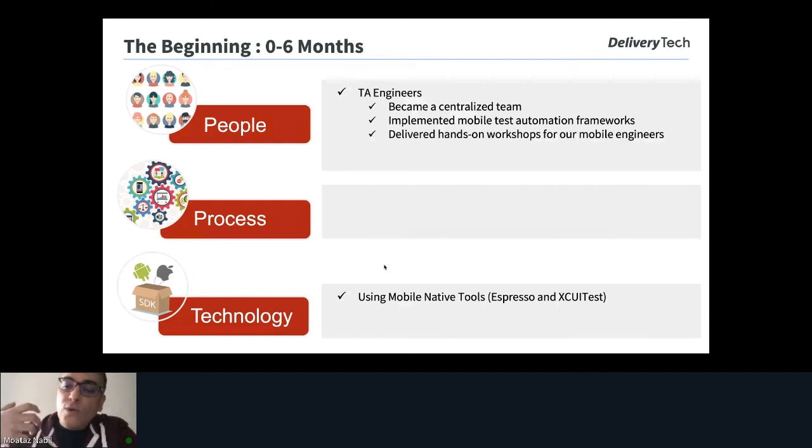Because when you start writing UI tests, you go through all the user journeys in the application. For example, in food delivery, you start the application, select the location, then select your favorite restaurant, add your favorite items to the cart, and then place the order and check out with credit card, scheduled delivery and everything.